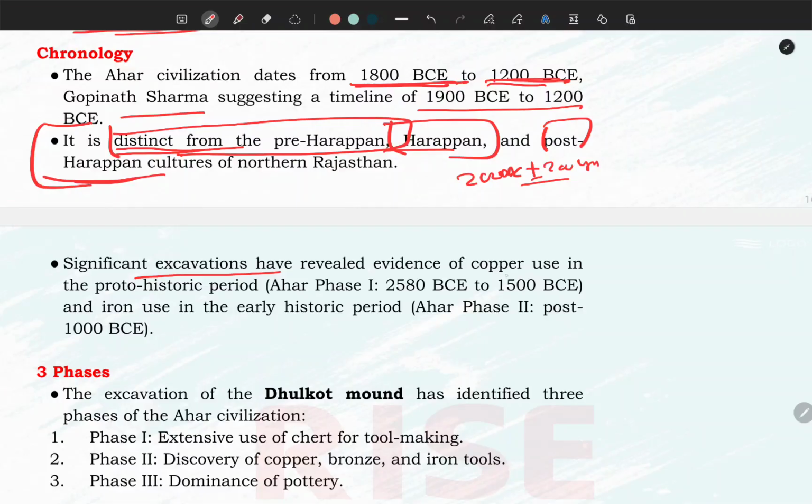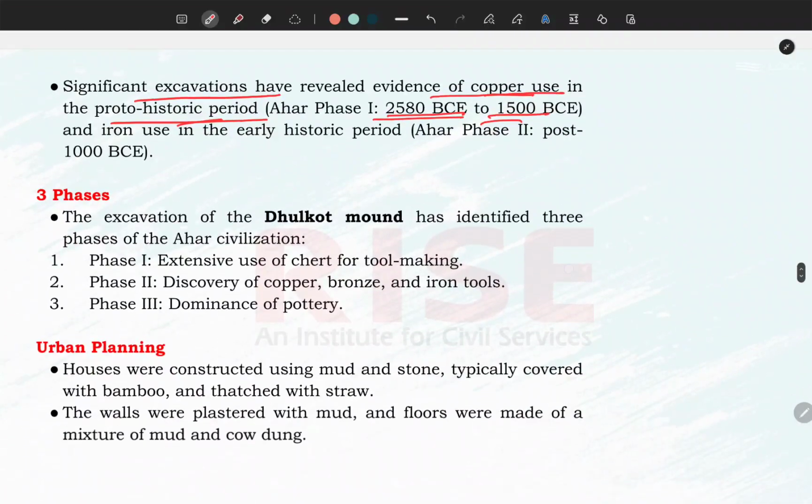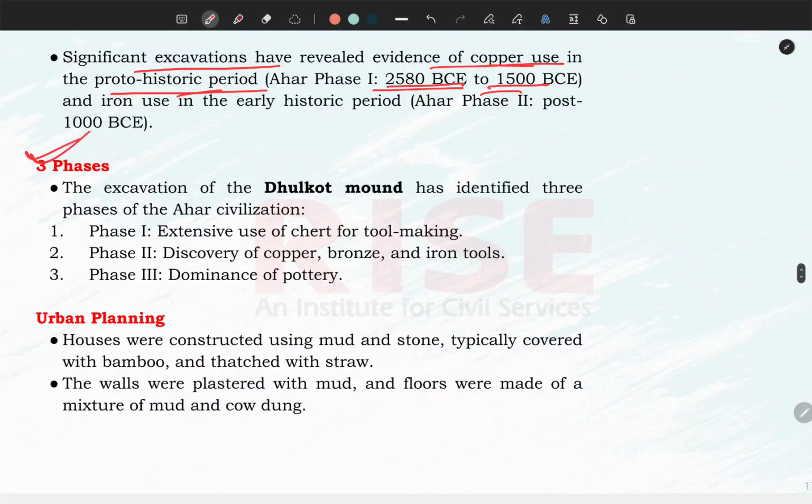Significant excavations have revealed evidence of copper use in the prehistoric period, around 2580 BC to 1500 BC, found from this civilization. There are a total of 3 phases of this civilization.